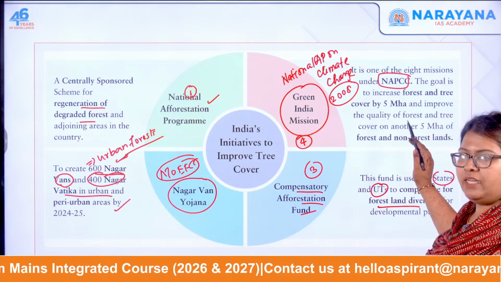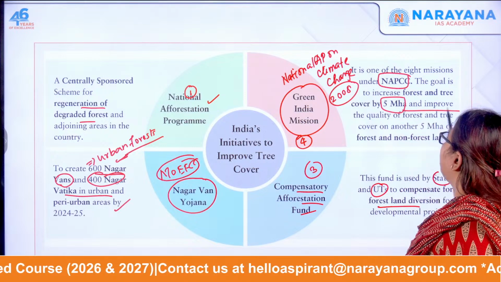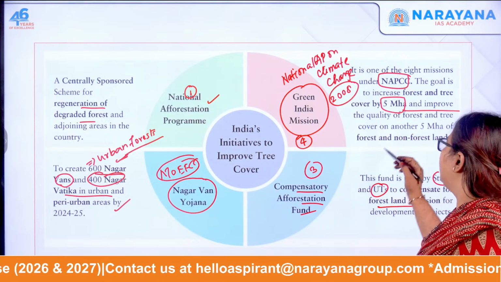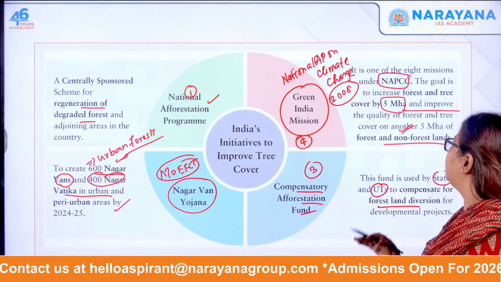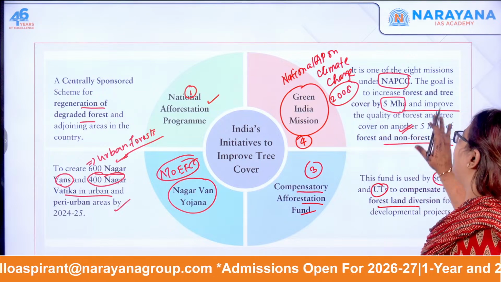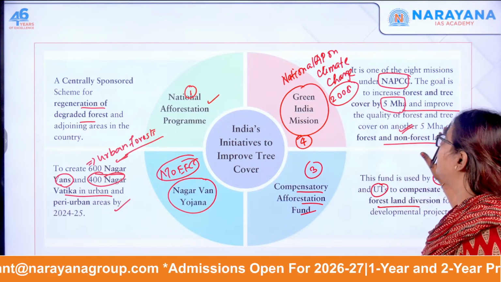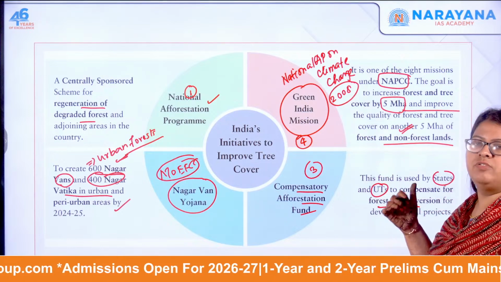This is to increase the forest and tree cover by around 5 million hectares and improve the quality of the forest and tree cover, of the forest and non-forest areas. That is, the goal is to increase forest and tree cover by 5 million hectares and improve the quality of forest cover on another 5 million hectares. So this is what is important.